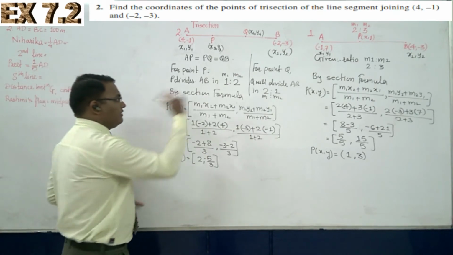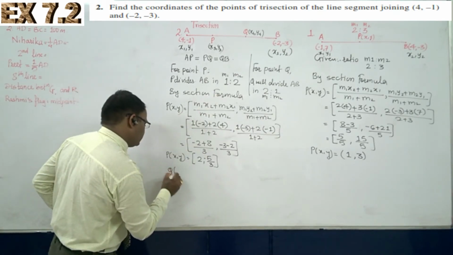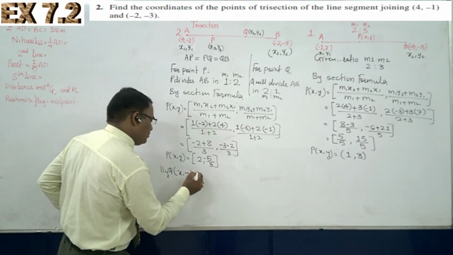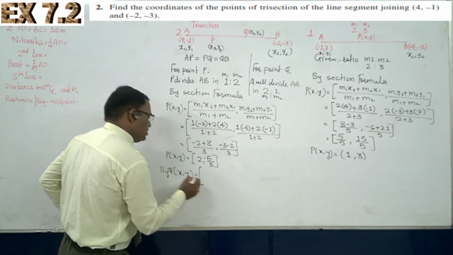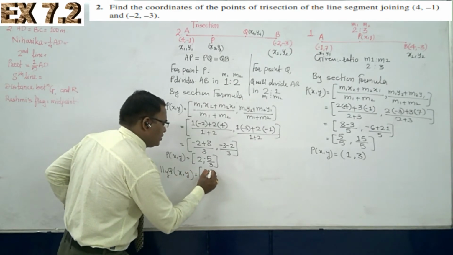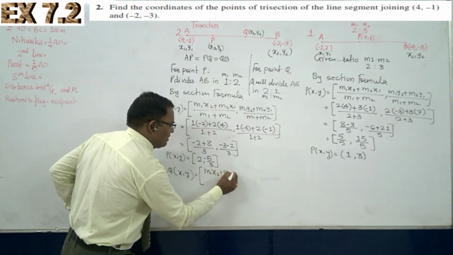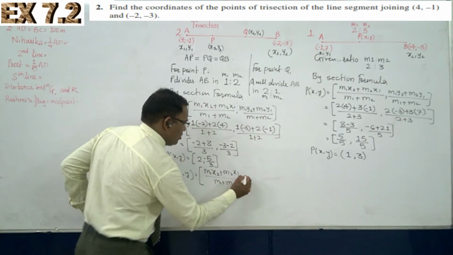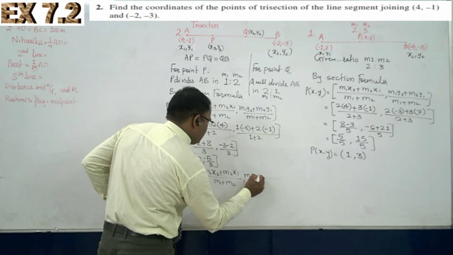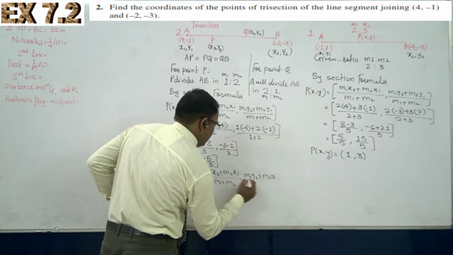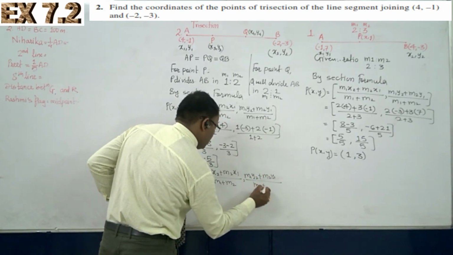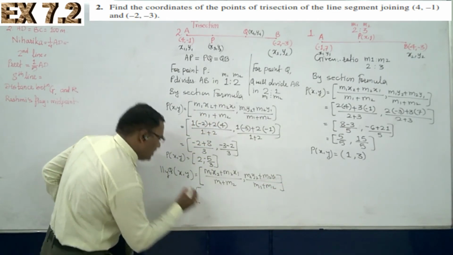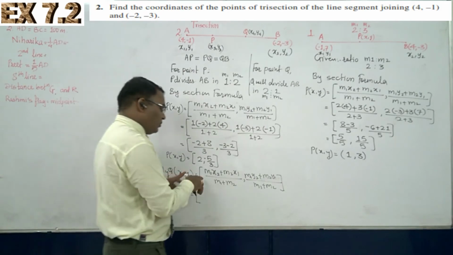Similarly, if you go ahead with point Q, for point Q of x y is equal to, again one more time the formula, M1 x2 plus M2 x1 divided by M1 plus M2, comma M1 y2 plus M2 y1 upon M1 plus M2. Again after keeping the values, what will we get for point Q?